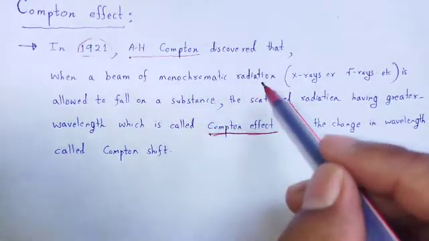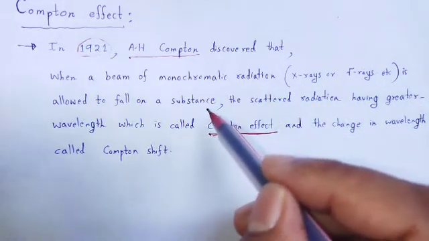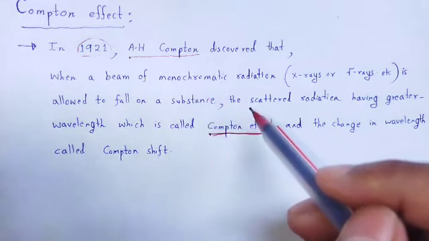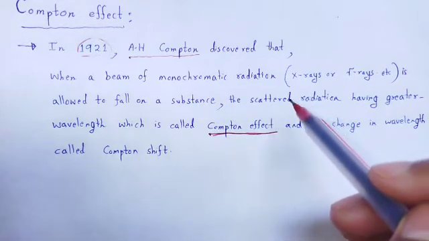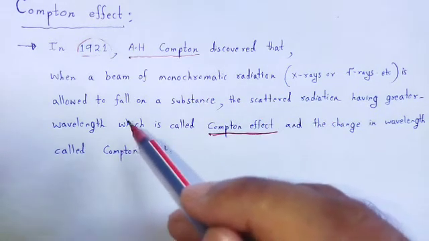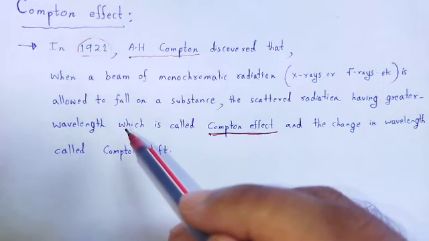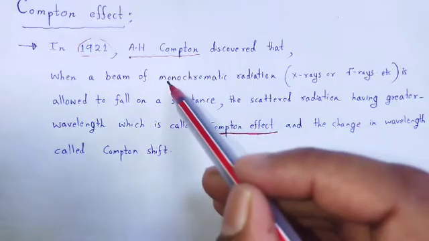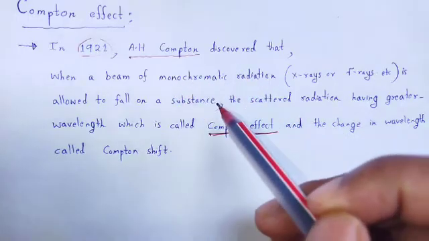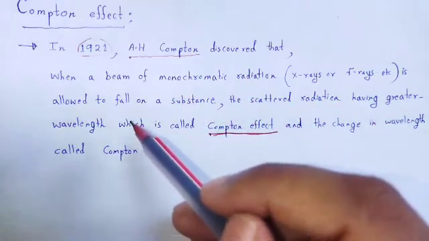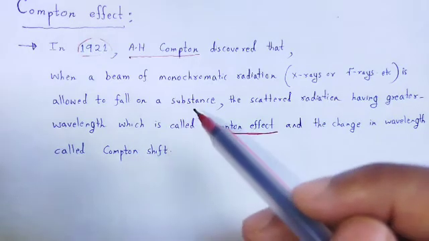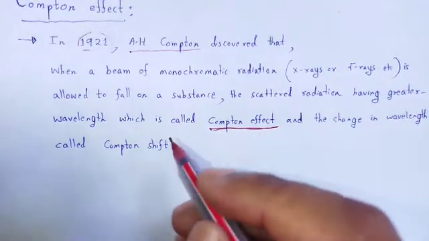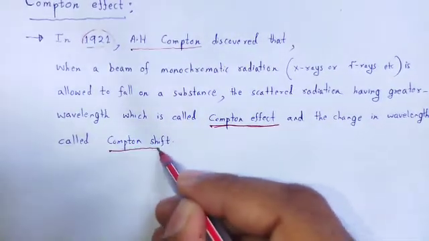When monochromatic radiation is incident on a substance, the scattered radiation we obtain has a greater wavelength. So there will be a change between the incident monochromatic radiation wavelength and the scattered monochromatic radiation wavelength. That change in wavelength is called the Compton shift.